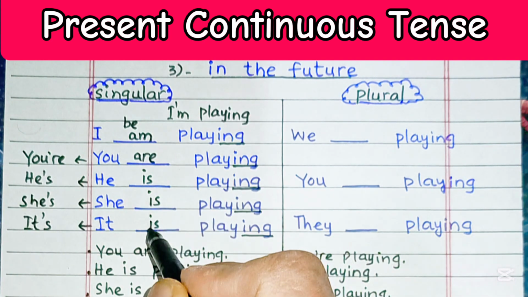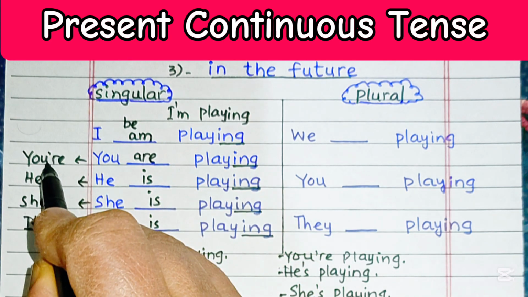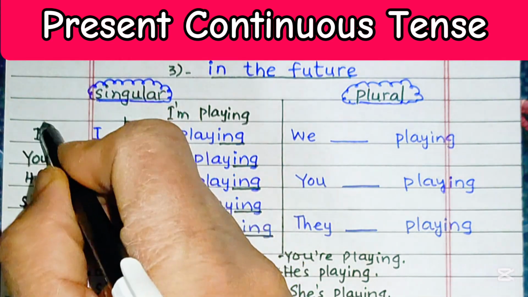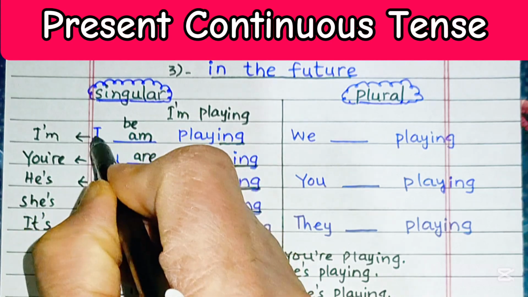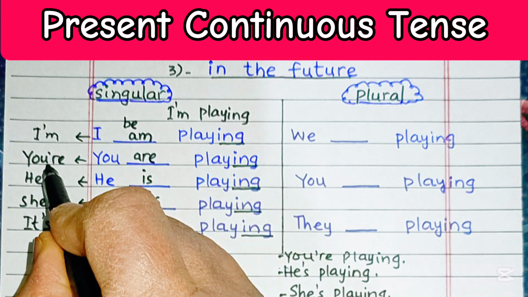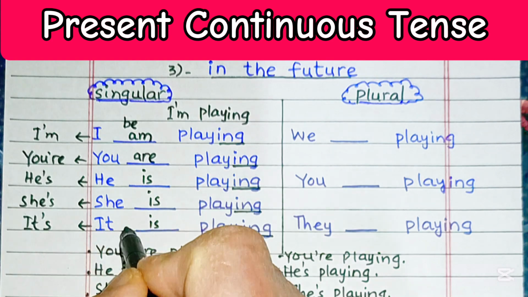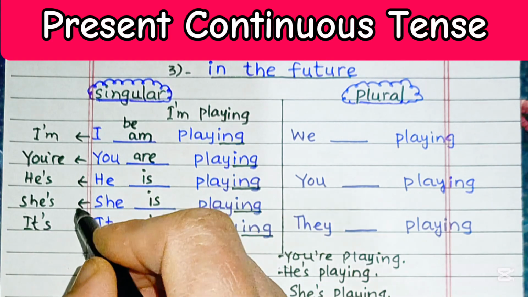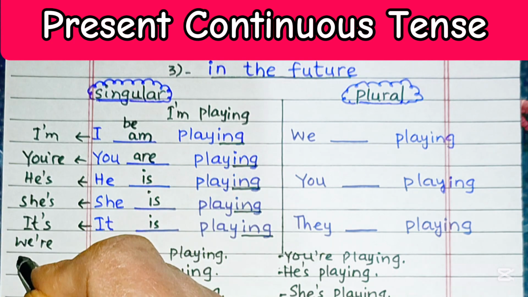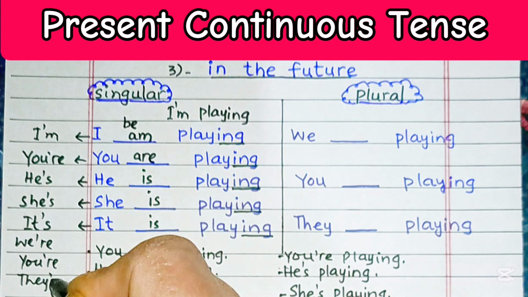We know contractions are very important and common in present continuous tense. That's why we have contracted I am to I'm. You are is contracted to you're. He is to he's. She is to she's. It is to it's. Similarly, we may contract we are to we're, and you are to you're, and they are to they're.